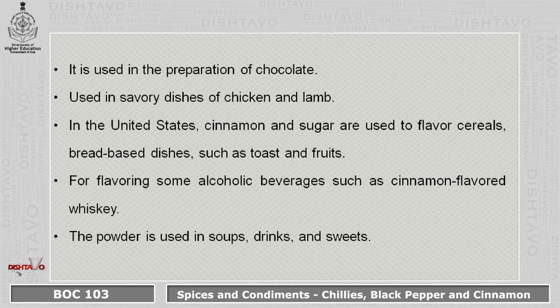It is also used in the preparation of chocolate, and in savory dishes of chicken and lamb. In the US, cinnamon and sugar are used to flavor cereals, bread-based dishes such as toast, and fruits. It is used for flavoring alcoholic beverages such as cinnamon flavored whiskey. The powder is used in soups, drinks and sweets.